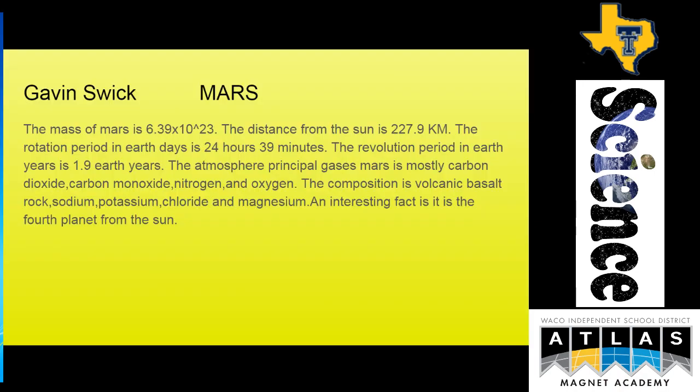Mars. The mass of Mars is 6.39 times 10 to the 23rd power kilograms. The distance from the Sun is 227.9 million kilometers. The rotation period in Earth days is 24 hours, 39 minutes. The revolution period in Earth years is 1.9 Earth years.